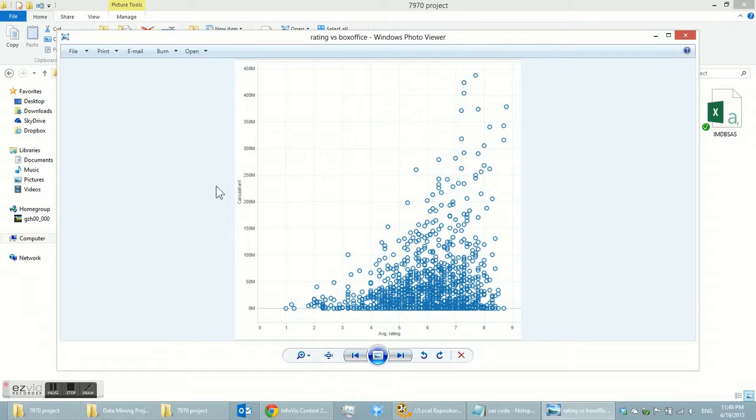And we can see almost higher average rating means higher box office. Because we have IMDb rating and Netflix rating, I want to compare if these ratings have different results.